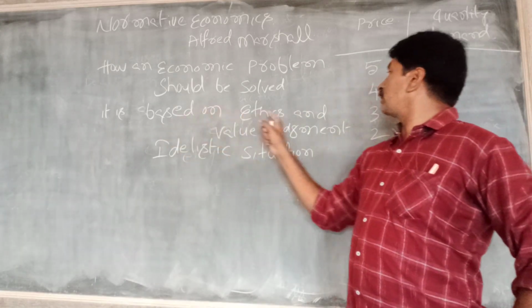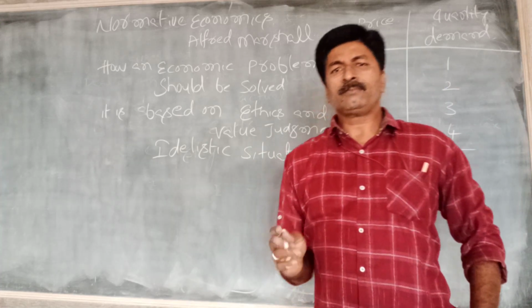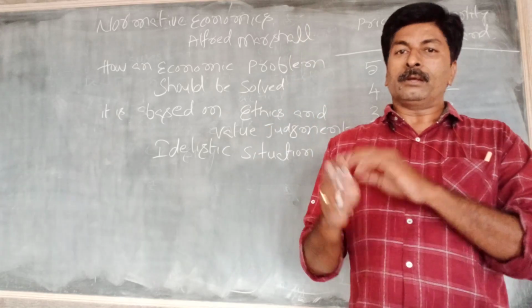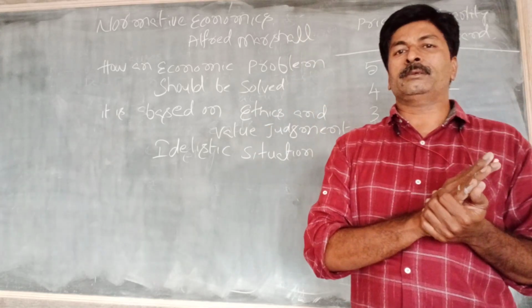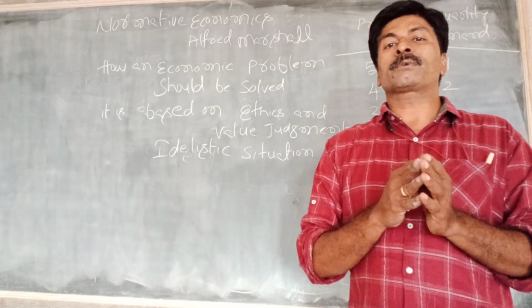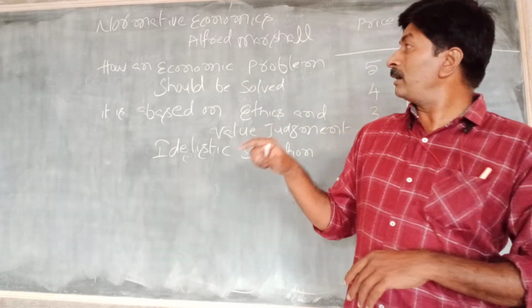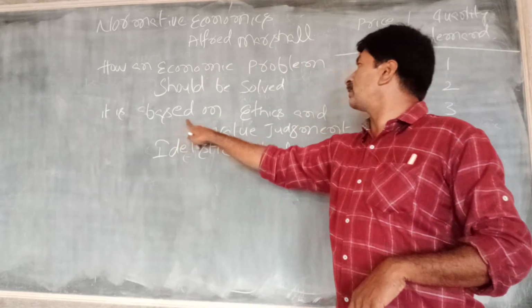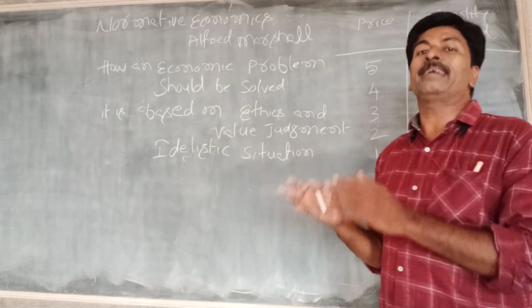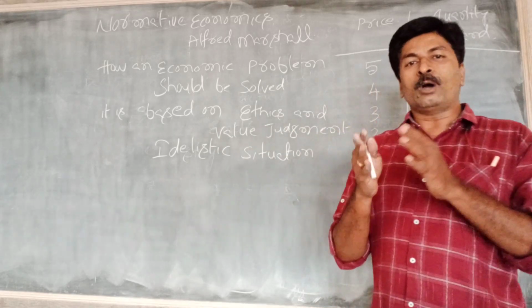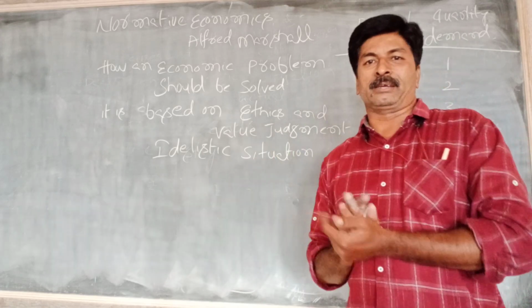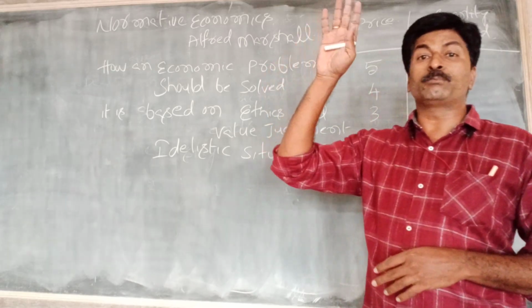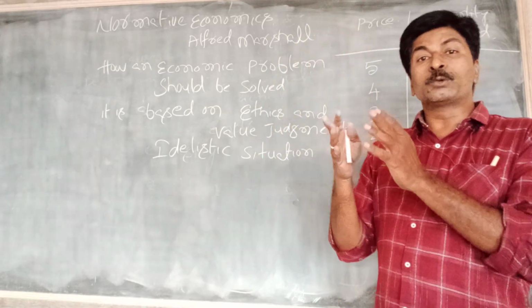So it is based on ethics and value judgments. In the previous economics, positive economics, we observe causes and effects. But in normative economics, the focus is on ethics and value judgment. Ethics means what is good: how can we solve the problems in a proper manner? For example, previously we observed that Robbins explained economics as neutral between ends.